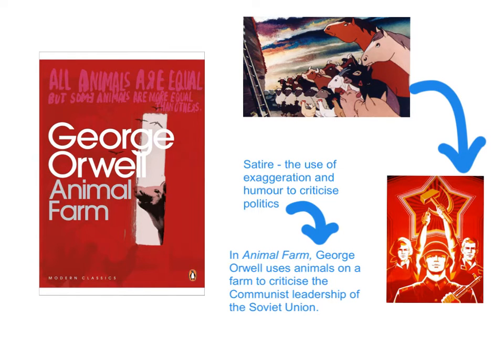Animal Farm by George Orwell uses animal characters to satirise events and people in Russia following the revolution in 1917. A satire is the use of exaggeration and humour, often to criticise politics. In Animal Farm, George Orwell uses animals on a farm to criticise the communist leadership of the Soviet Union after the Russian Revolution in 1917. He believes that Stalin and his followers lost their ideals.